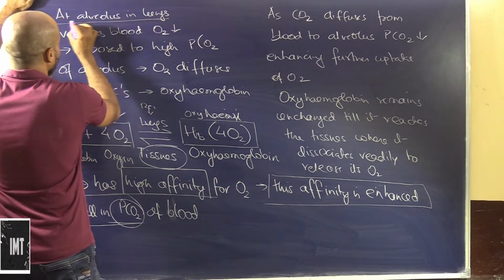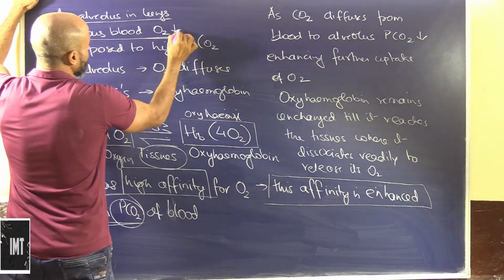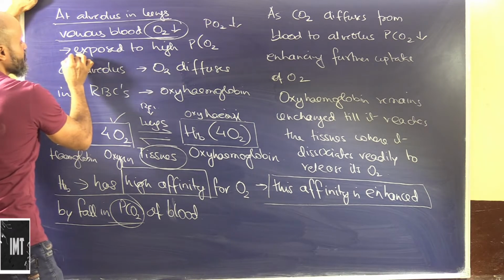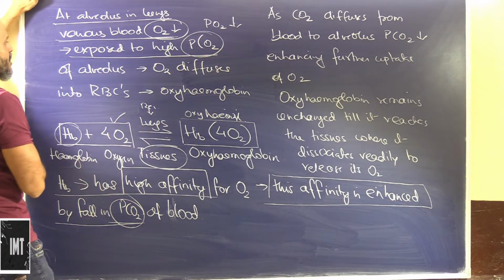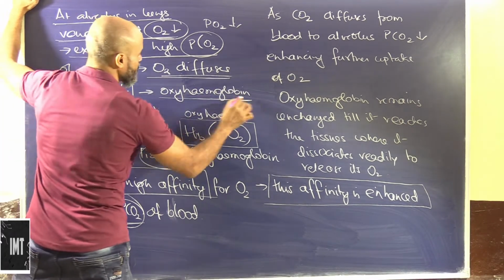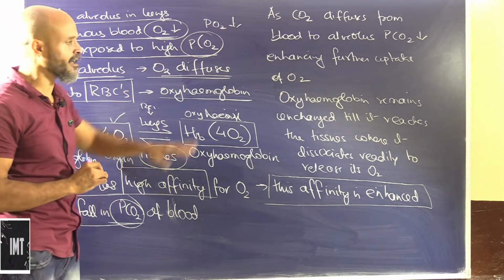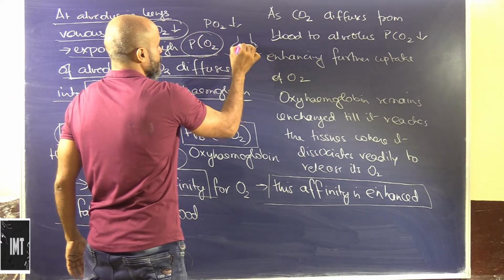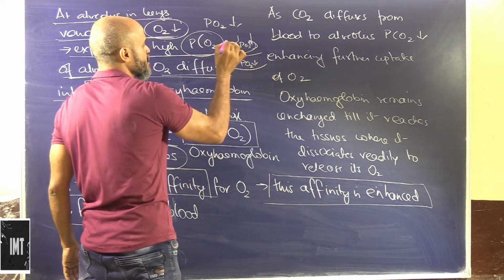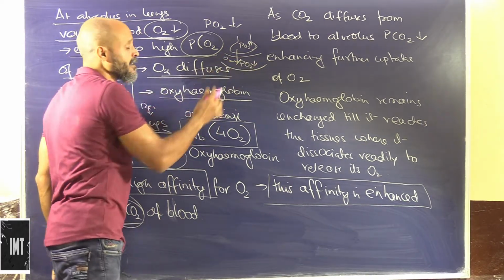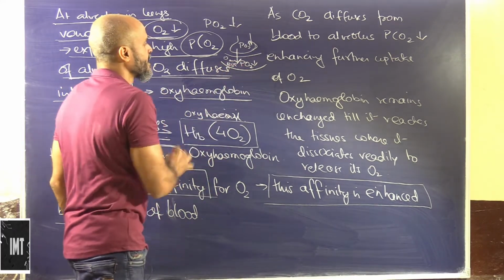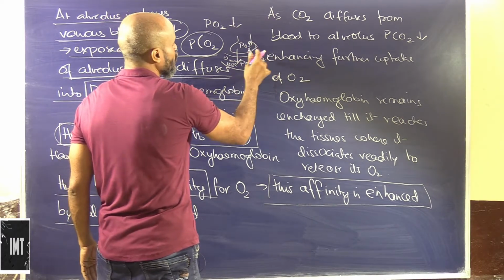So at alveolus in the lungs, the venous blood has low pressure of oxygen. It is exposed to high pressure of oxygen of alveolus. So the oxygen diffuses into the RBCs and forms oxyhemoglobin. So here in alveolus, the partial pressure of O2 is higher, and here in the deoxygenated blood, the partial pressure of oxygen is lower. So obviously this will come in, but how will it come in unless the place is emptied out? Obviously this will combine with the RBCs, but at the same time the CO2 will make way for this.